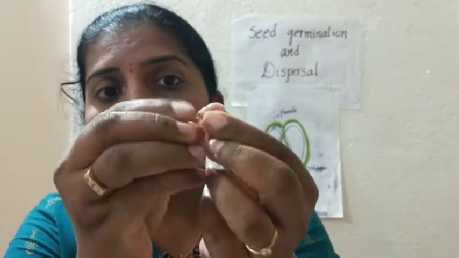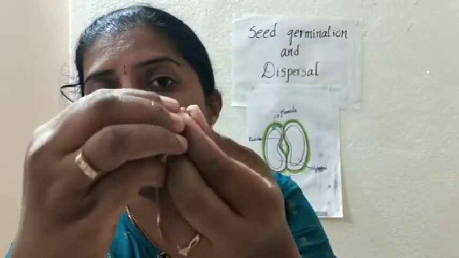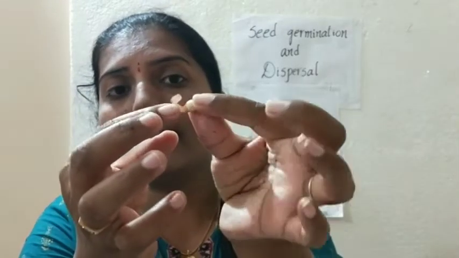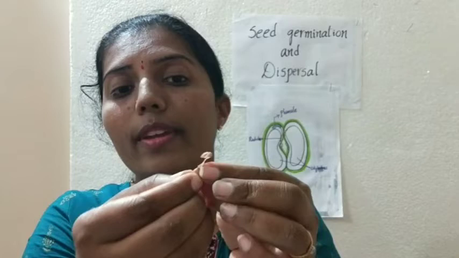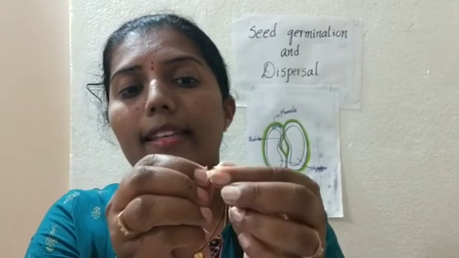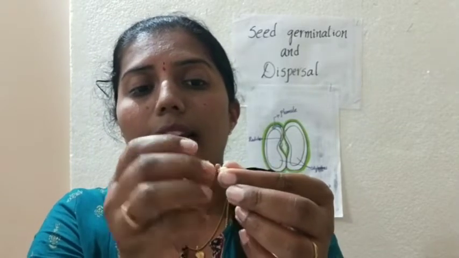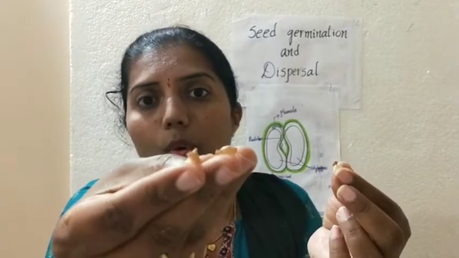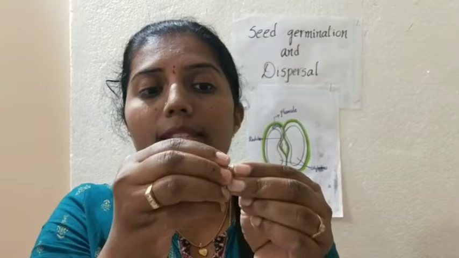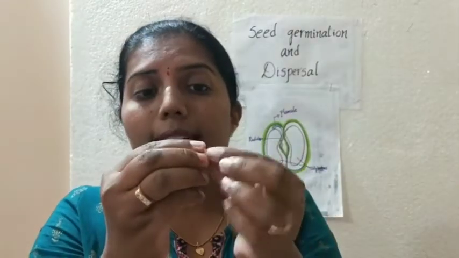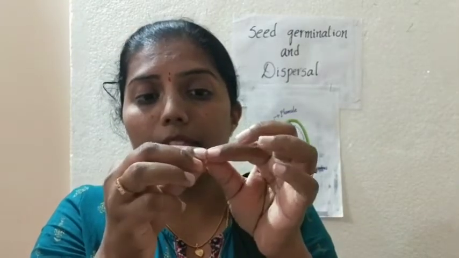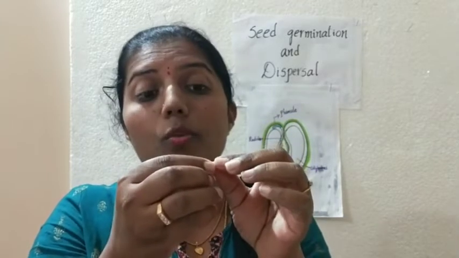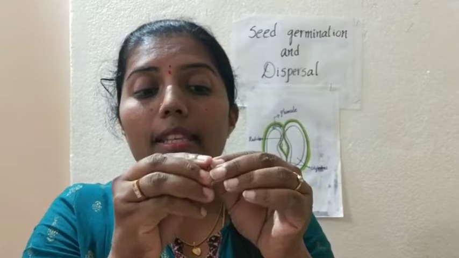See here, the seed coat I have removed. This is the seed coat which I have removed. Once I remove the seed coat, I can see here the flesh part of the seed, that is nothing but the cotyledons. The second part of the seed is called what?